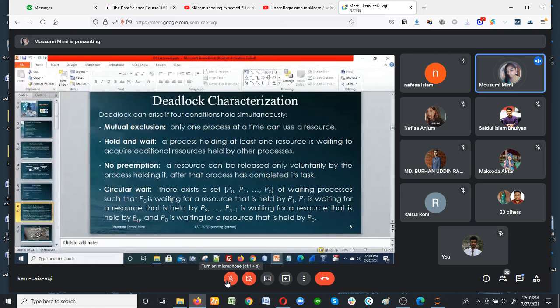Another good example of circular wait is a throwing game, like musical chairs. There is a circular way: first I throw the object to you, then you throw the object to your friend, then the third one to the fourth, to the fifth. It means one by one, each and everyone has the opportunity to use the resource to complete the task.